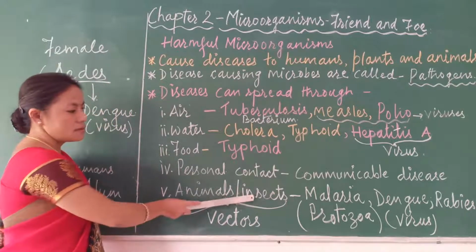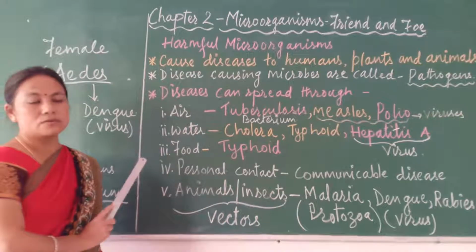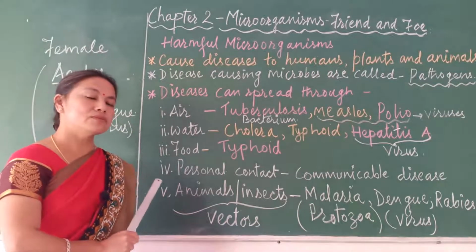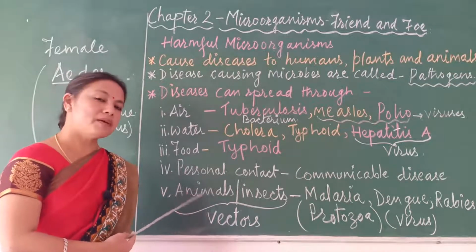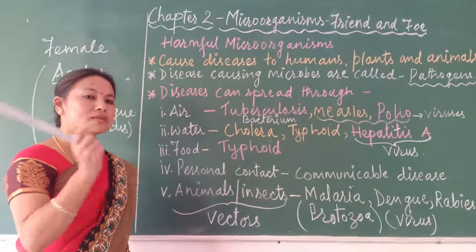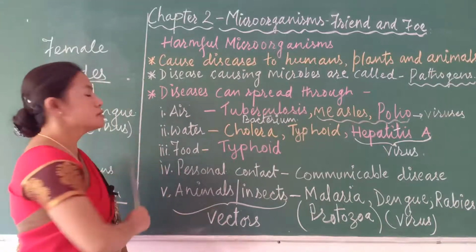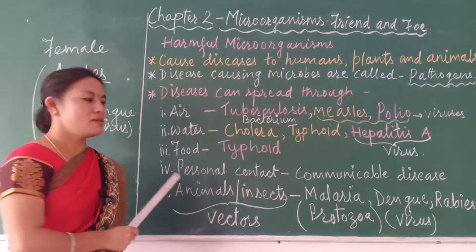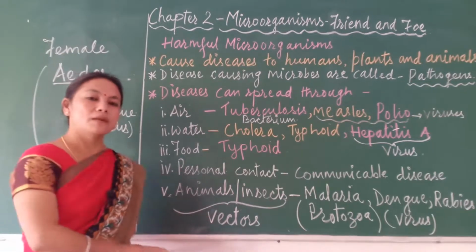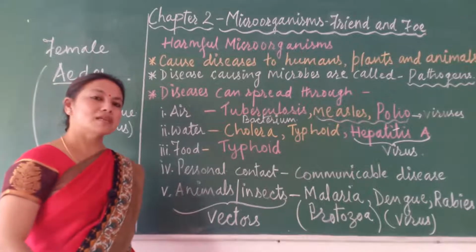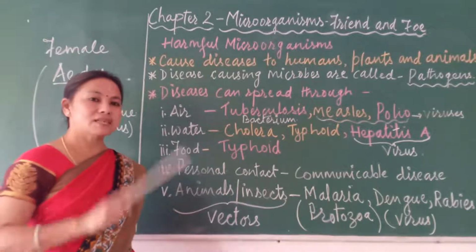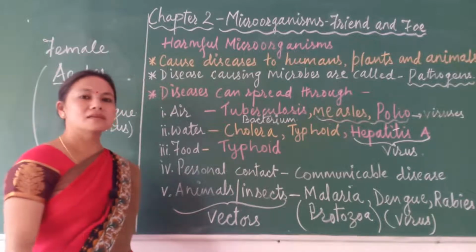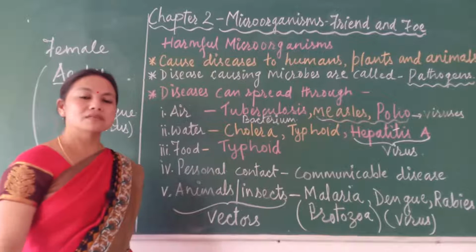Another one is avoiding these machars, the mosquitoes. What do we use? We use mosquito nets and mosquito repellents. There are so many other methods through which we can avoid mosquitoes biting us. We should also not make our surroundings unclean. We should keep our surroundings clean. We should not let any water remain stagnant in our surroundings.